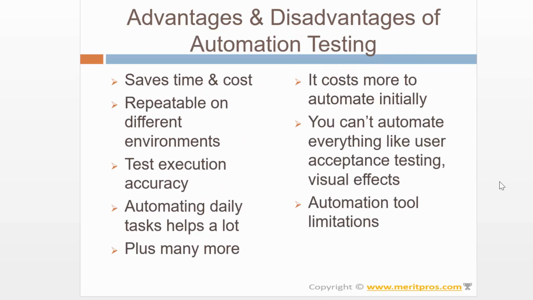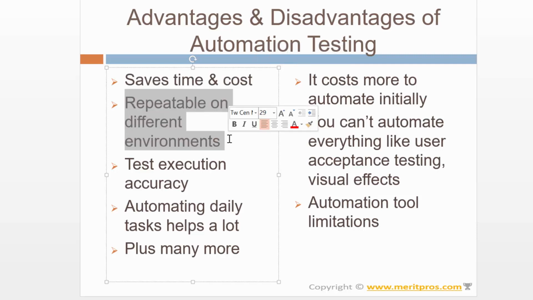Coming to advantages and disadvantages of automation testing. Definitely automation is going to save time and cost. Once automated tests are created, we can repeat them on different environments, like on different browsers, different platforms, different combinations. Even we can repeat them in parallel, like on multiple machines in parallel. So it is definitely going to save time and cost.